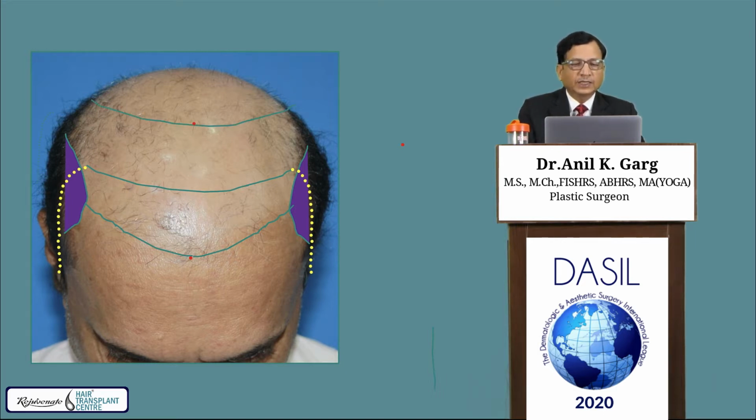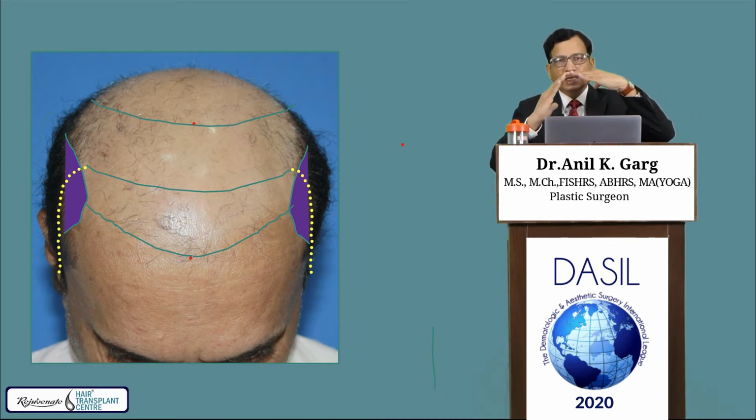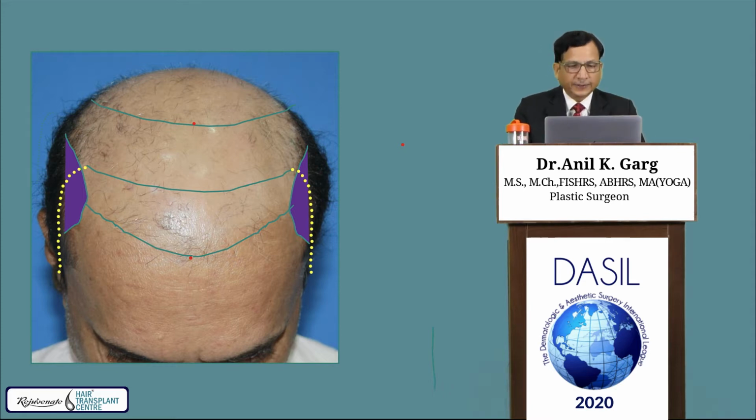Then behind the frontal area is the mid-scalp, and the posterior boundary of the mid-scalp is bounded by a line passing through the transition point. The transition point is the point where the horizontal scalp surface starts sloping down and becomes vertical. So it is the junction of the horizontal and the vertical crown area, that is the transition point.